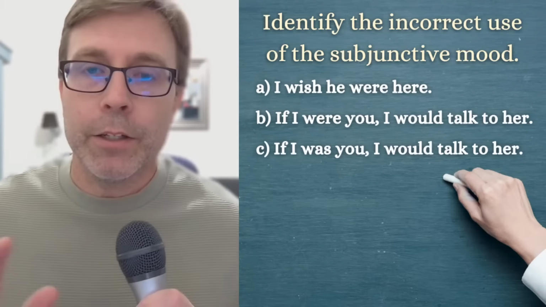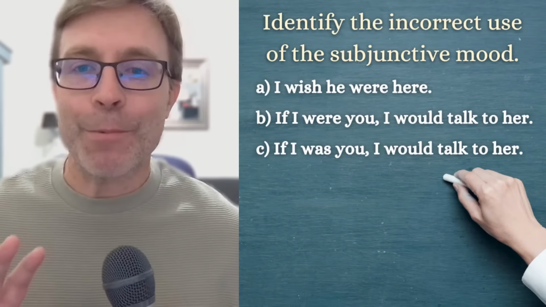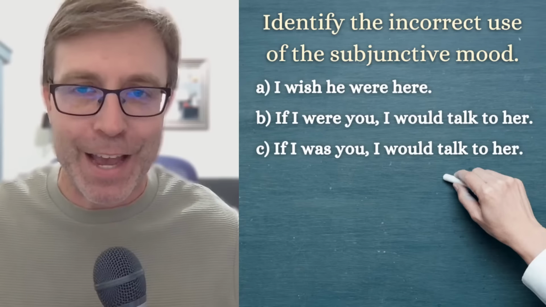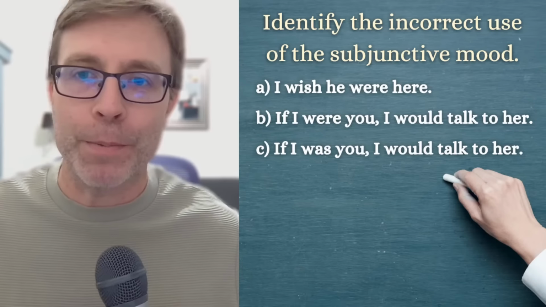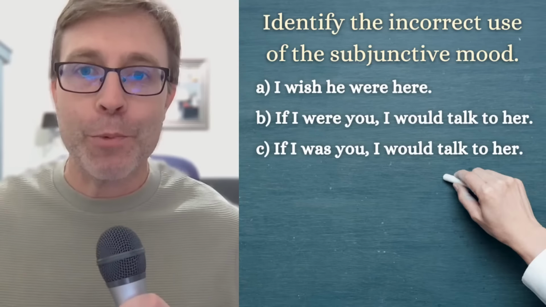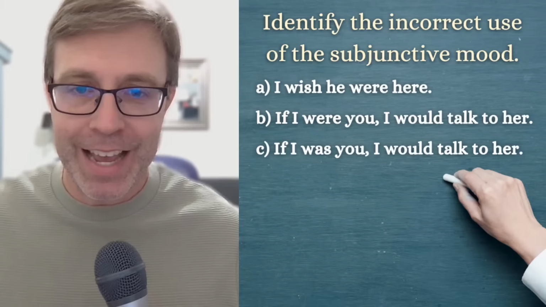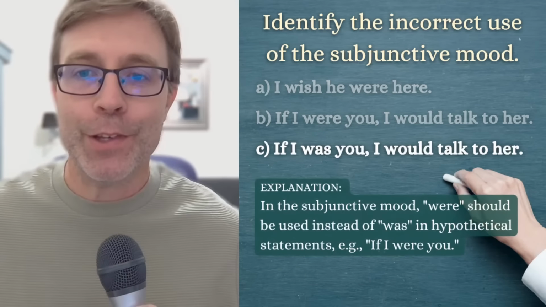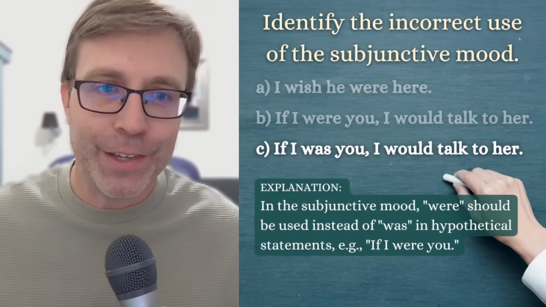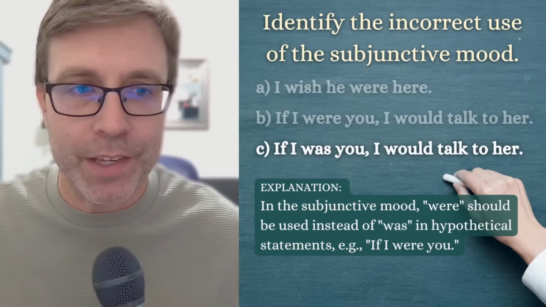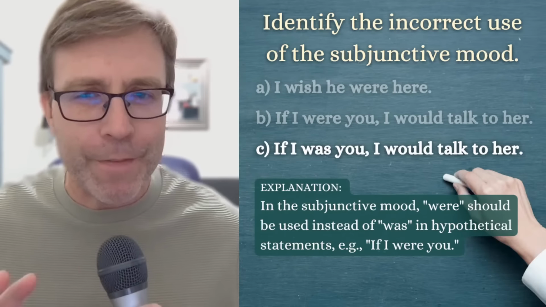So looking at this, I didn't think it was a trick question, even though sometimes if you're taking an exam, this really trips people up because I asked you to identify the incorrect use. So which one is not correct? And I hope that you said C. If I was you, I would talk to her. So this is not the correct use of the subjunctive mood. So I think many of you rock that.